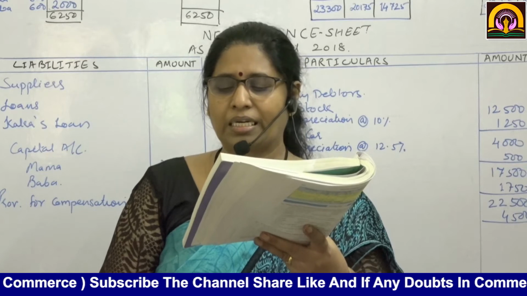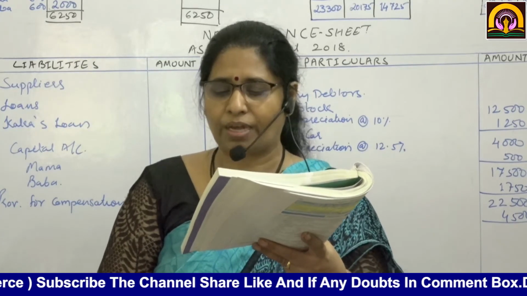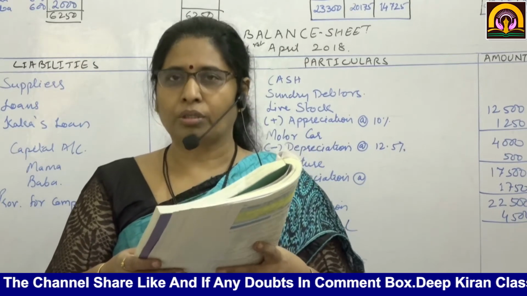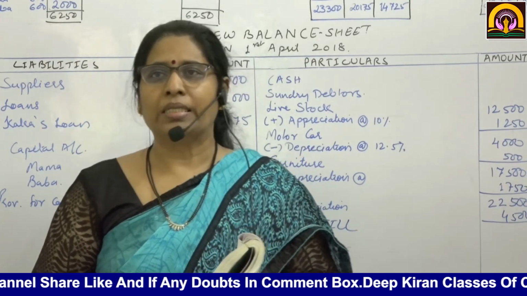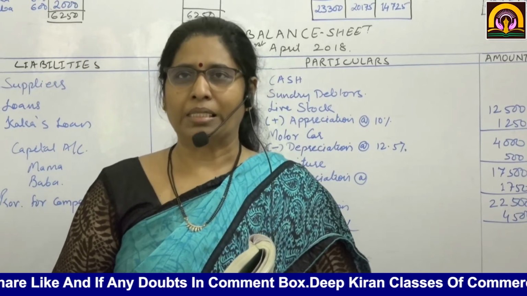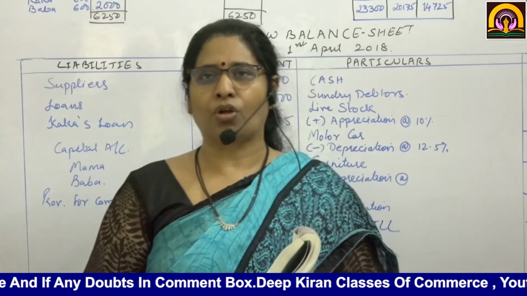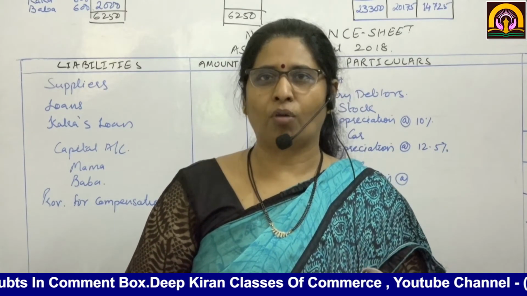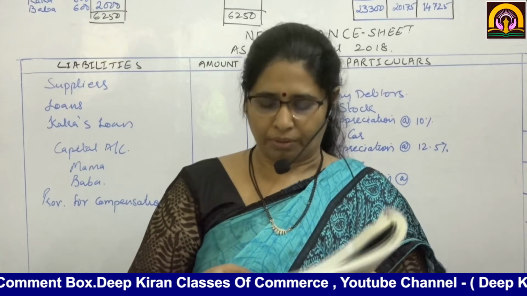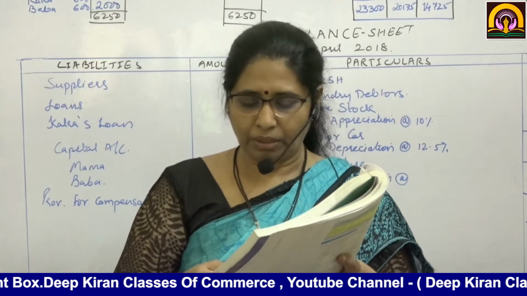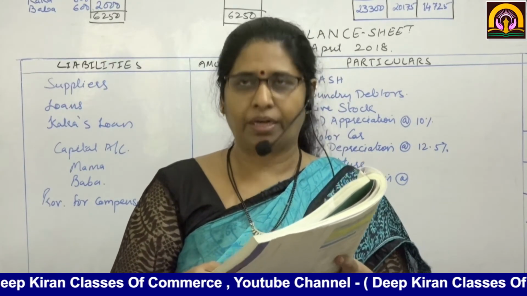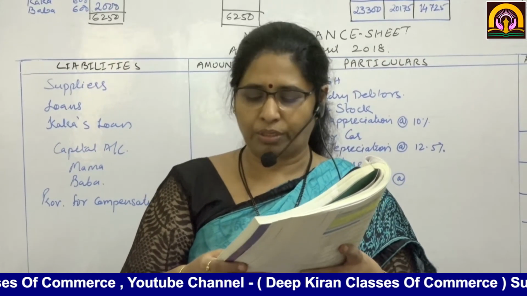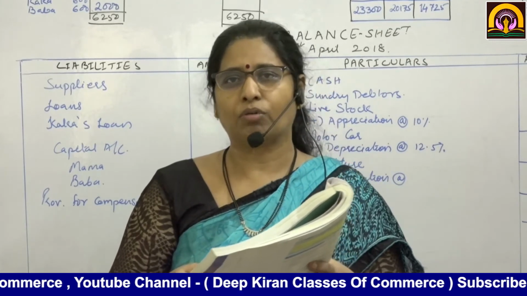4,500, sundry debtors 5,000 less RDD 500. Then livestock. What do you mean by livestock? See, the rearing of animals is known as livestock, like cattle, then poultry farms. All these are livestock. Then livestock 12,500, motor car 4,000, furniture 17,500, plant 22,500.